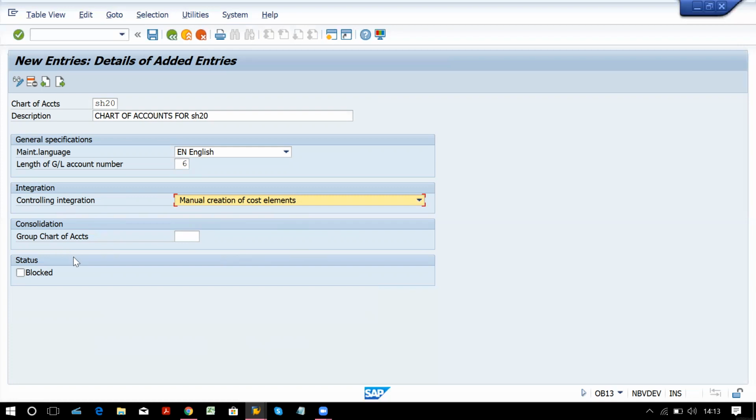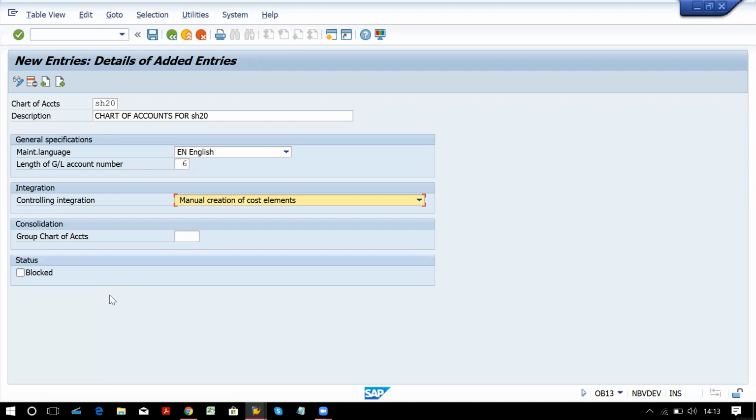Consolidation. Say for example, you are maintaining two chart of accounts as per your client's requirement. One is operating and one will be country specific. So they have two lists of GL accounts, one normal and one as per country specific. He cannot keep both active at a time, right?